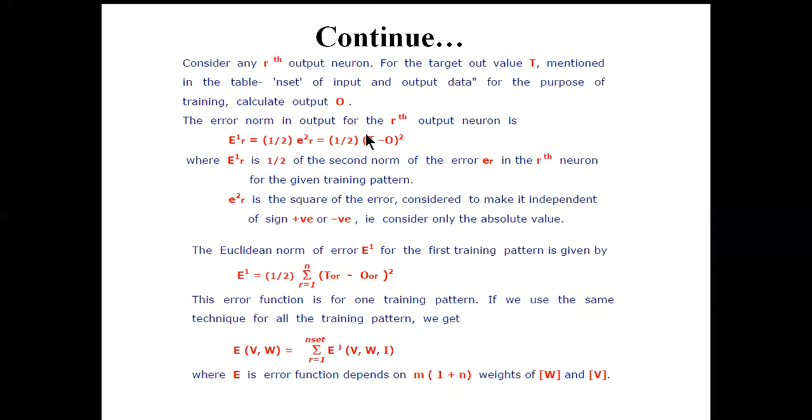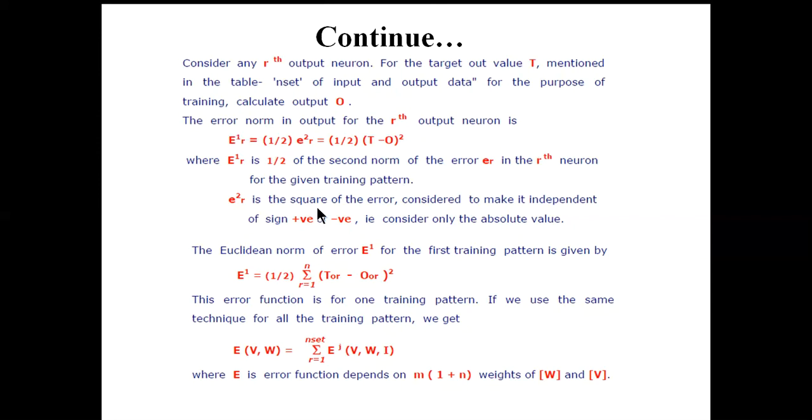So this one is actually error, and we took the square of this value. That means the error becomes independent of positive or negative. It is possible that for a particular case t is greater than o, so in that case it will be positive, in the second case it may be negative, and if we accumulate or add them, the error will be zero. So to avoid that condition, we just take the square of that value.